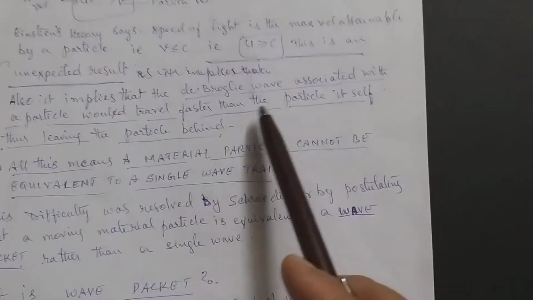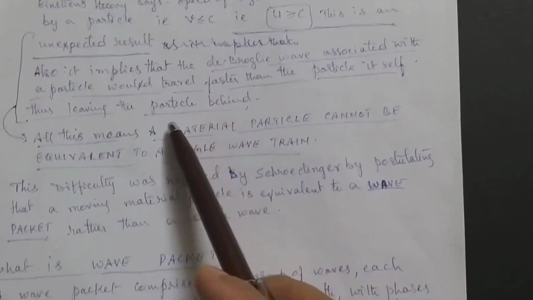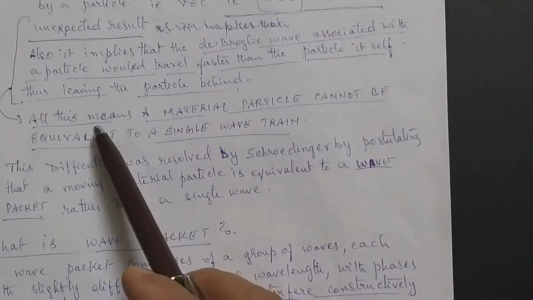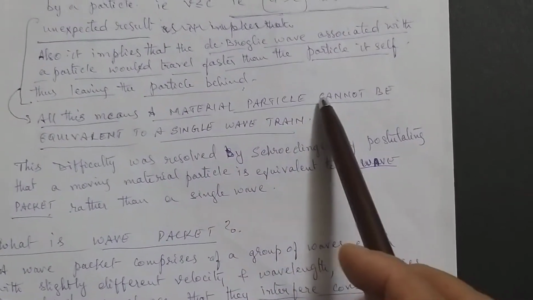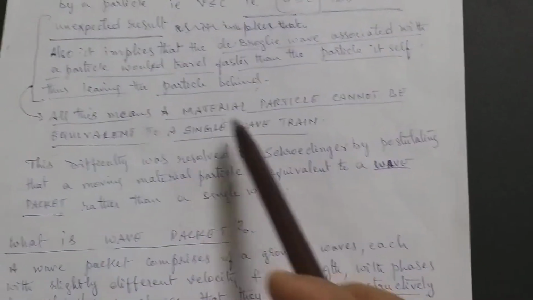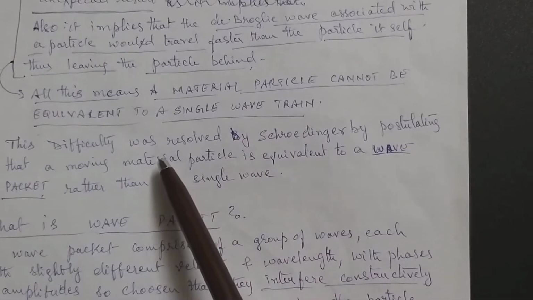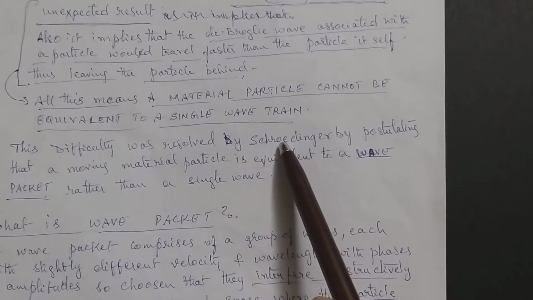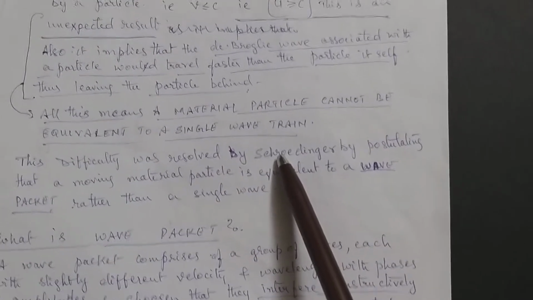So, Schrodinger took care of this and said that a material particle cannot be equivalent to a single wave train, but is related to a group of waves superimposed on each other.